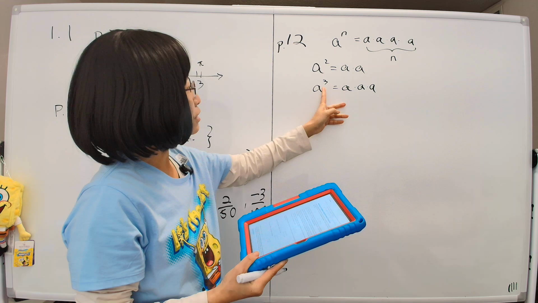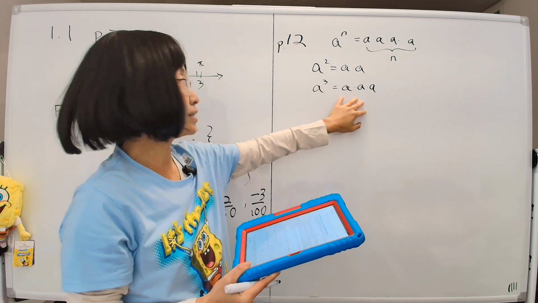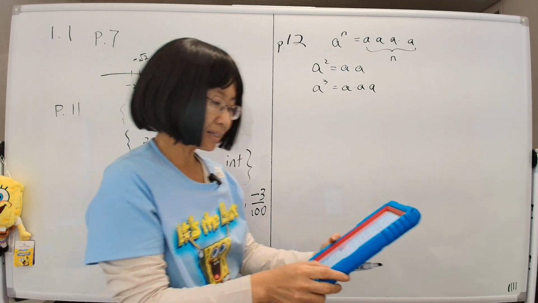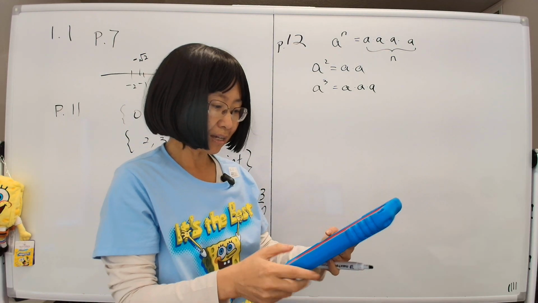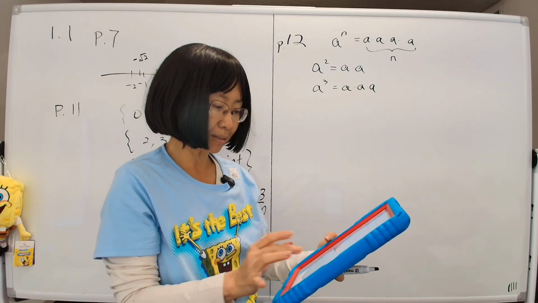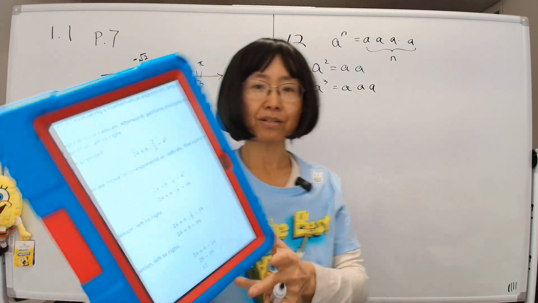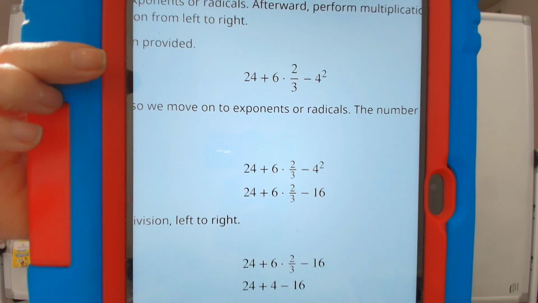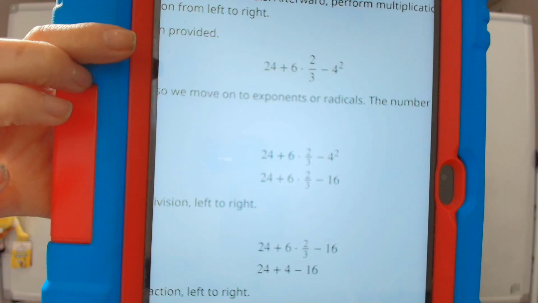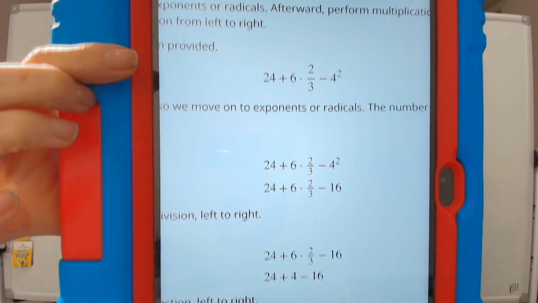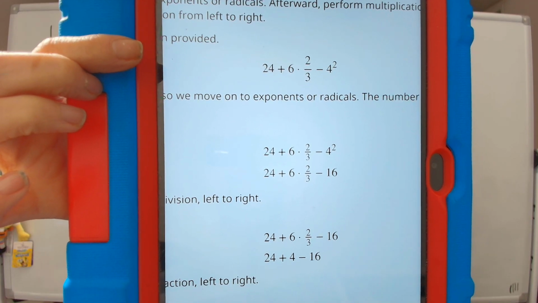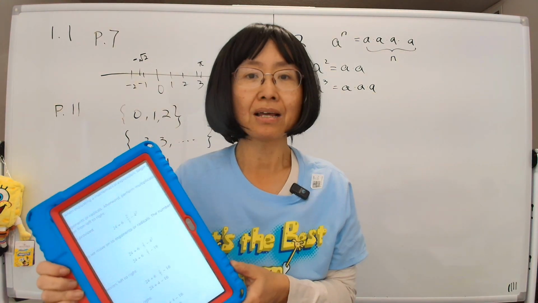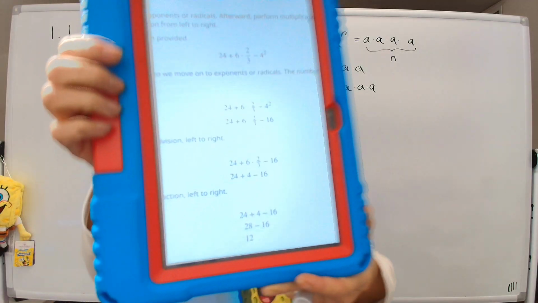And writing it down this way is a time-saving device, so that we don't have to write out that many a's all being multiplied. And now next, let's consider the order of operations. When you have a bunch of stuff being multiplied, plus, how would you do it? For example, consider this problem right here, a standard problem. You have some plus, some minus, and then some multiply, and even something to the power 2. Now the thing that's to the power 2, it always applies by itself. 4 is being squared here, so you need to square it. But what about the others?